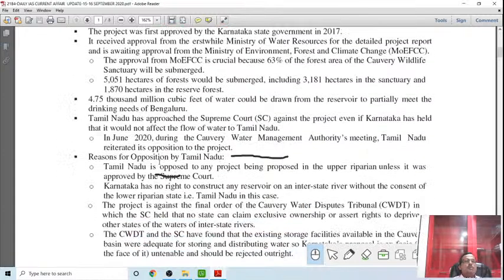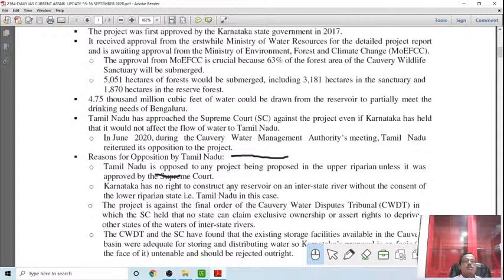The reason for Tamil Nadu's opposition is that in the Kaveri dispute, there are always two big states who fight each other, Tamil Nadu and Karnataka. So this is the position of Karnataka. Tamil Nadu will definitely oppose because Karnataka is the upper riparian state. If this is constructed, the flow to Tamil Nadu will be interrupted, like in the other disputes between the two states over Kaveri. So Tamil Nadu is opposed to any project being proposed in the upper riparian unless it is approved by the Supreme Court.